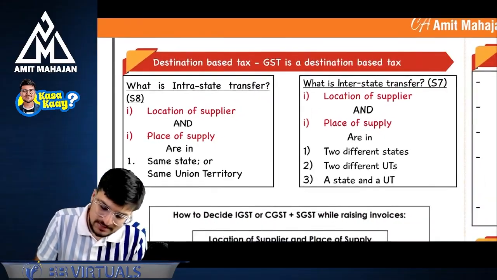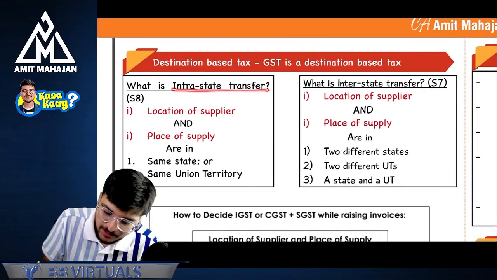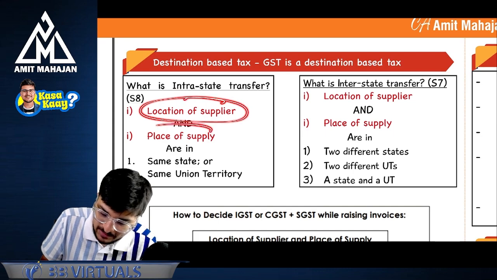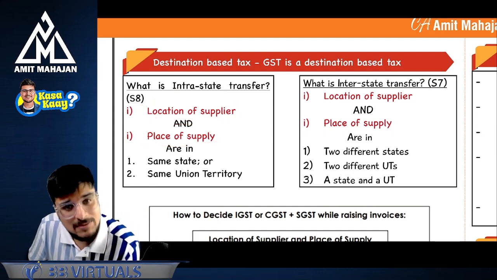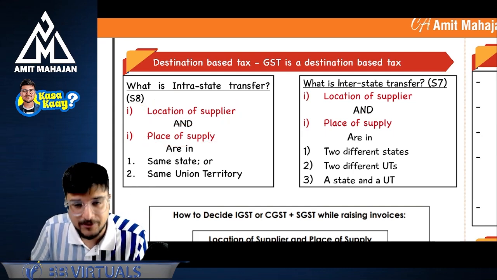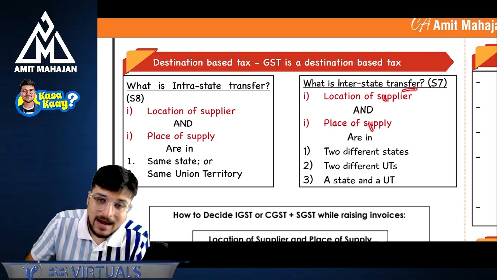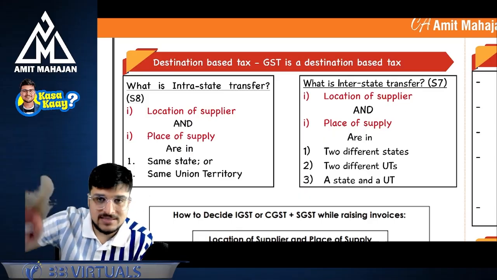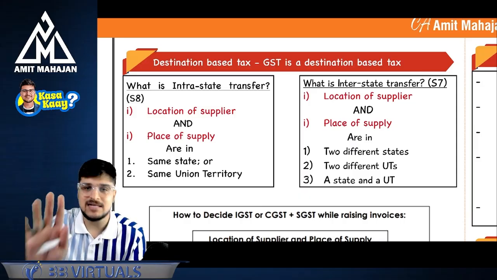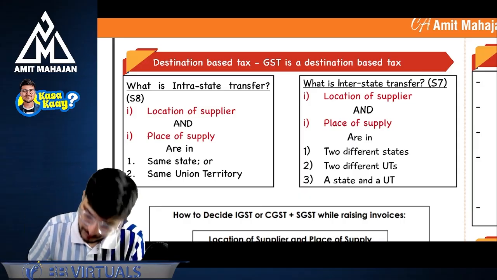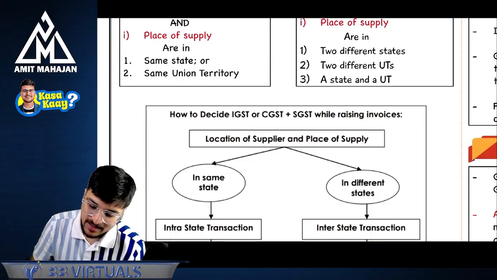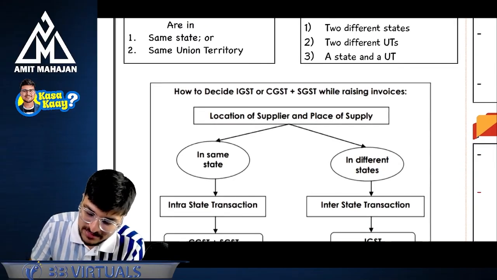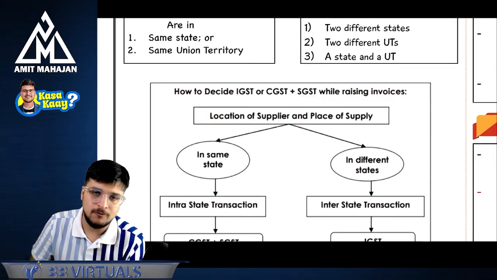Now the point is, sir, what is intrastate transfer? When location of the supplier and place of supply are in the same state, then it is intrastate transfer. If location of the supplier and place of supply are in different states, then it is interstate transfer. Correct? How to decide IGST or CGST SGST while raising invoices?